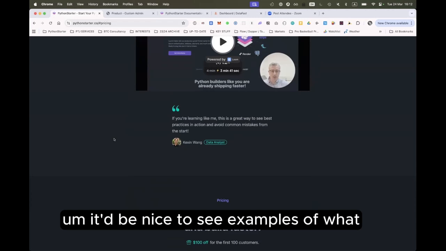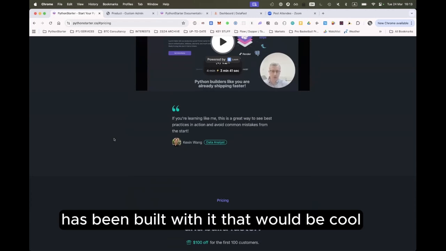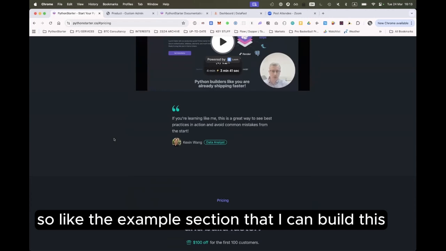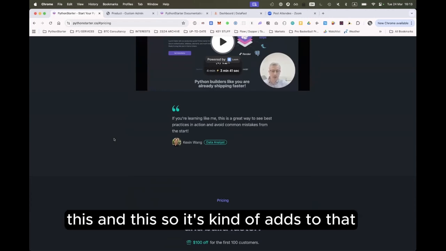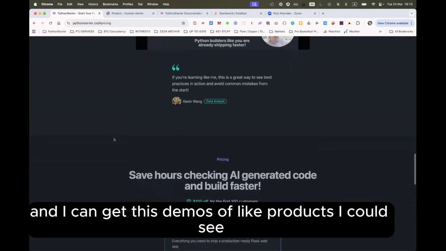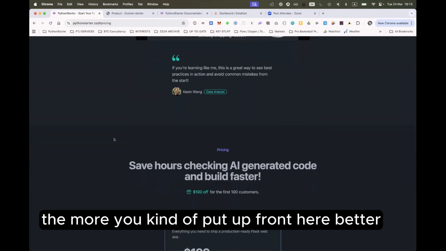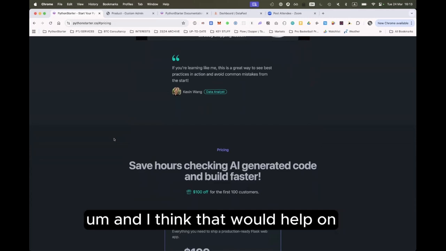It'd be nice to see examples of what has been built with it, or what you could build with it. Like an example section: I can build this, this, and this. So it adds to that, and there are demos of products I could see. Just making it bigger than it seems. I think the more you put up front here, the better.